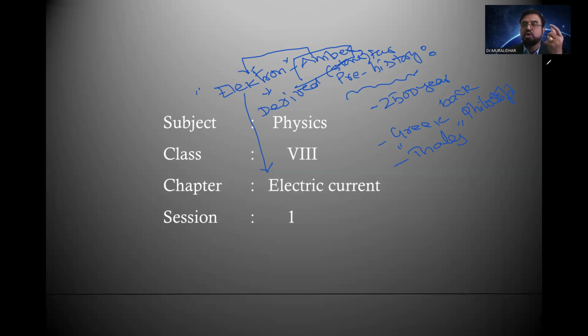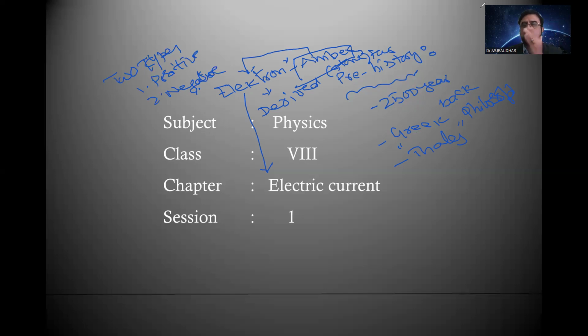From that observation, he came to know that charges are of 2 types: number 1, positive charge; number 2, negative charge. So the study started 2500 years back.